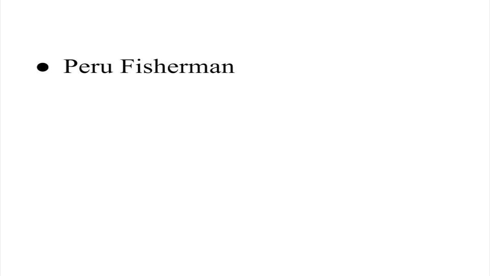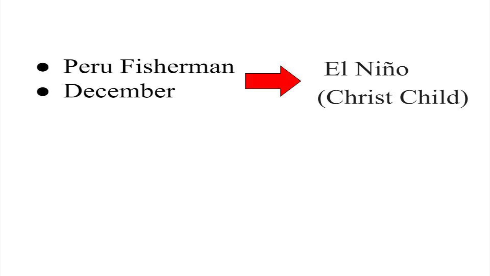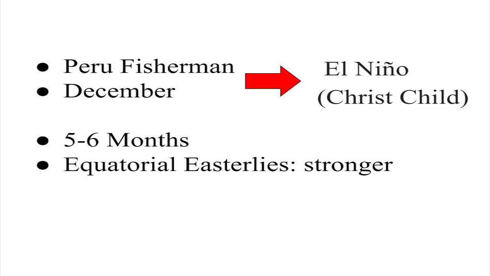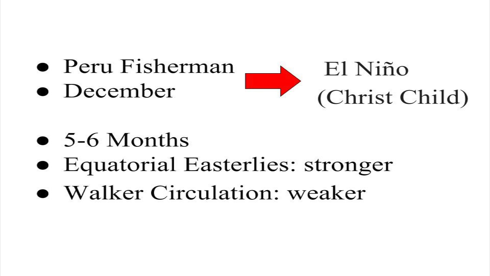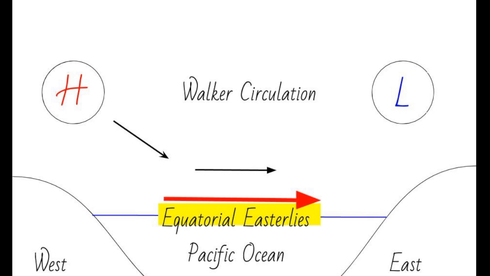I believe that we all heard about El Niño, but what is El Niño? El Niño was discovered by a Peruvian fisherman in December, so they named it El Niño, which means the Christ child. El Niño lasts for about 5 to 6 months in El Niño years. When it happens, equatorial easterlies become weaker, therefore, Walker circulation becomes weaker. It means that higher pressure forms in the West Pacific Ocean and low pressure forms in the East Pacific Ocean.